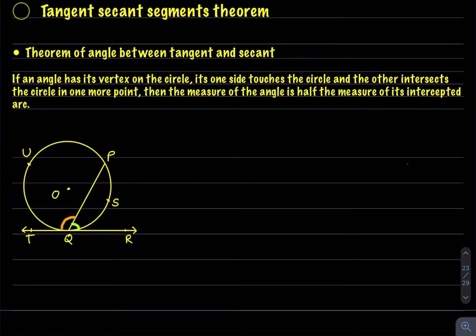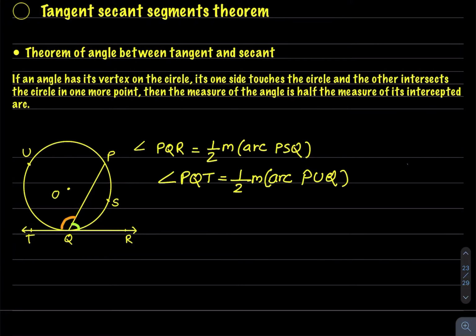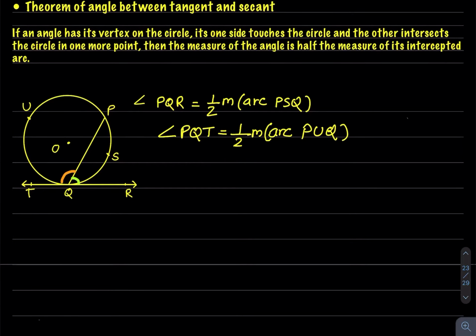So same here, like the inscribed angle theorem, I will write the statement. Angle PQR is half of measure arc PSQ. Or on the other side, angle PQT, see this angle PQT is half of measure arc PUQ. So now we will see the proof of this theorem.